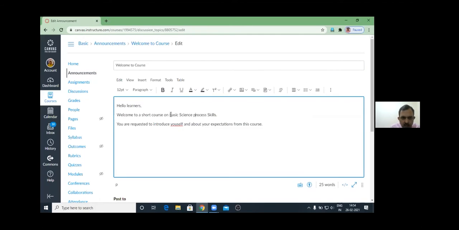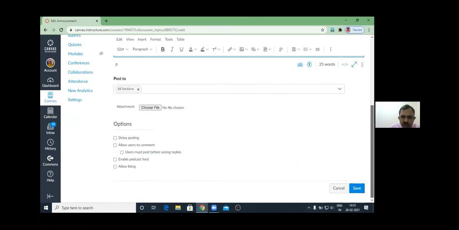When you are editing, you can highlight anything, you can bold anything, you can change its color. All options are possible. You can change the background color, you can put in text, you can add any link, you can insert any image here, you can insert any sound here, you can attach any document here. You can put in any external app, everything is possible. In this way you can create an announcement.